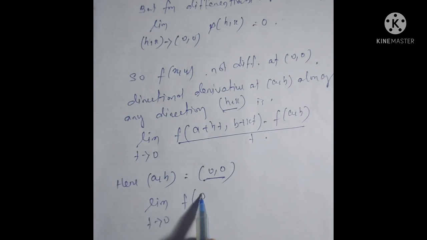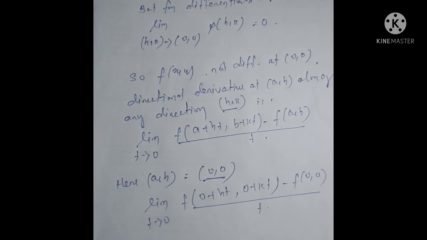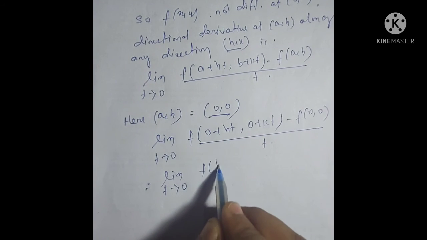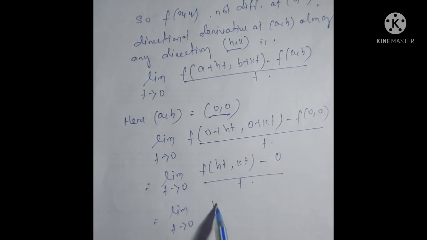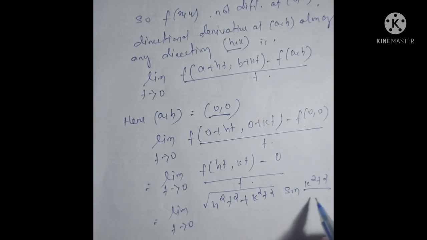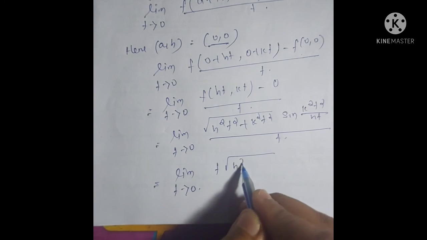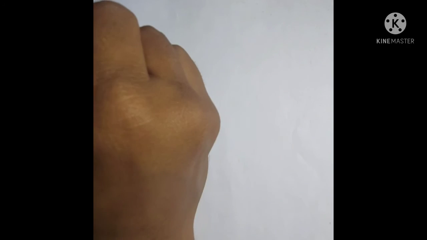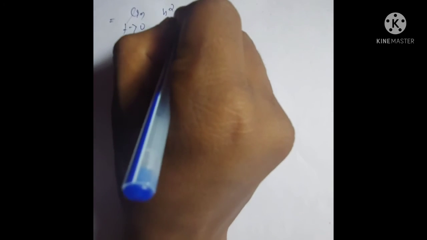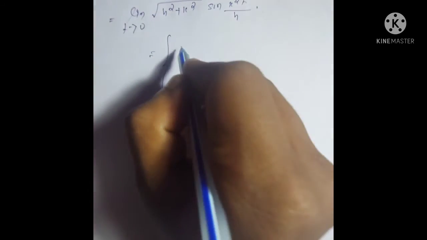limit t tends to 0 of [f(0+ht, 0+kt) minus f(0,0)] all divided by t, which is equal to limit t tends to 0 of [f(ht,kt) minus f(0,0)] by t, which is equal to limit t tends to 0 of square root of (h square t square plus k square t square) into sin(k square t square by ht), whole divided by t, which is equal to limit t tends to 0 of t into square root of h square plus k square times sin(k square t by h), whole divided by t, which is equal to limit t tends to 0 of square root of h square plus k square into sin(k square t by h),